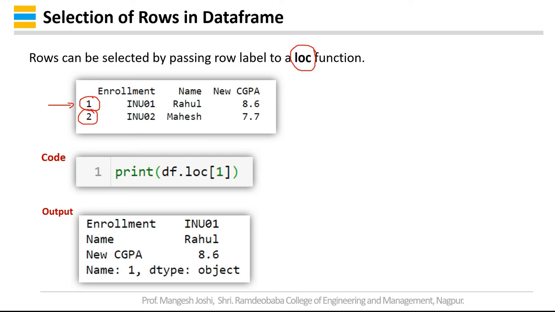We have to type print df.loc 1. It will display the content of the row with index value 1. You can see that name is Rahul, new CGPA is 8.6, and enrollment number is INU01.